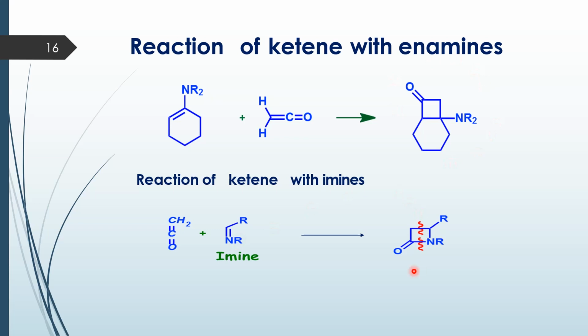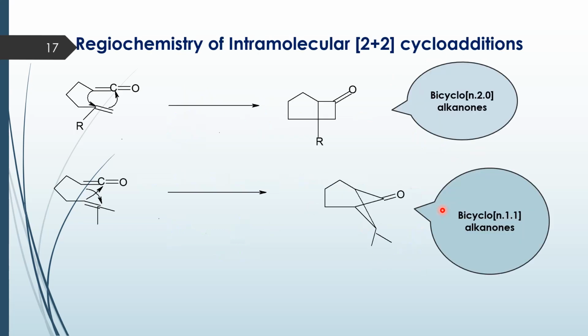With imines, they give you a beta-lactam. Now, intramolecular 2+2 cycloadditions involving ketenes are also possible, depending on which part of the olefin is substituted. Here you see that it is the terminal carbon which is substituted in this case. In this case, it is the second carbon.